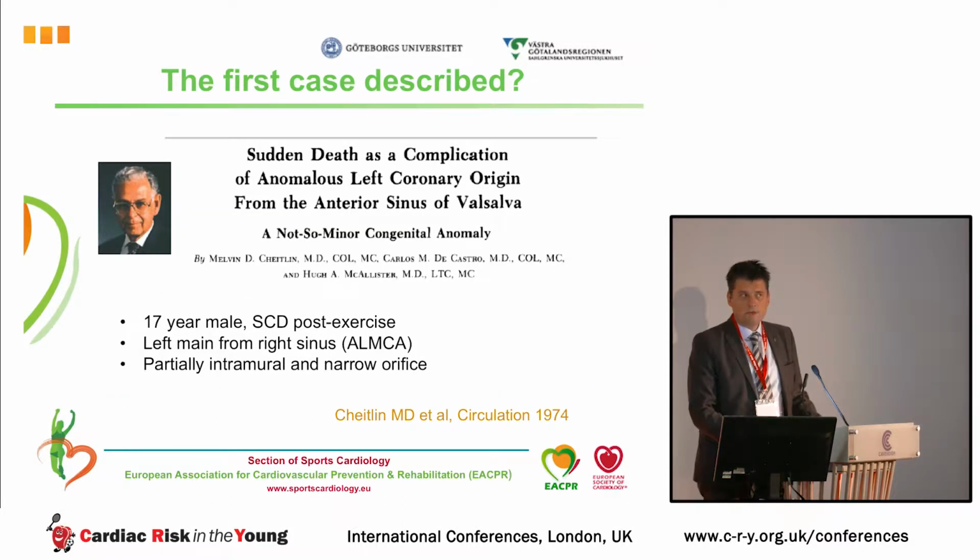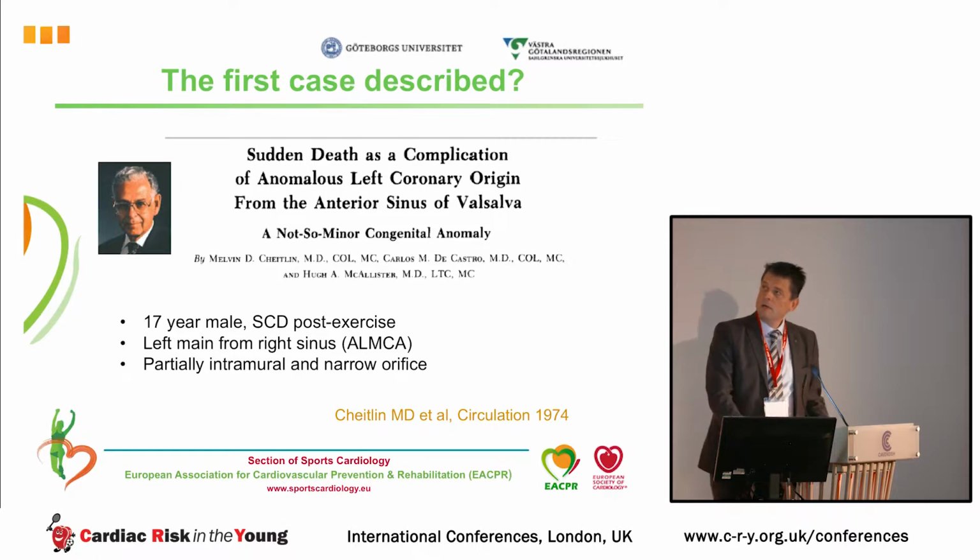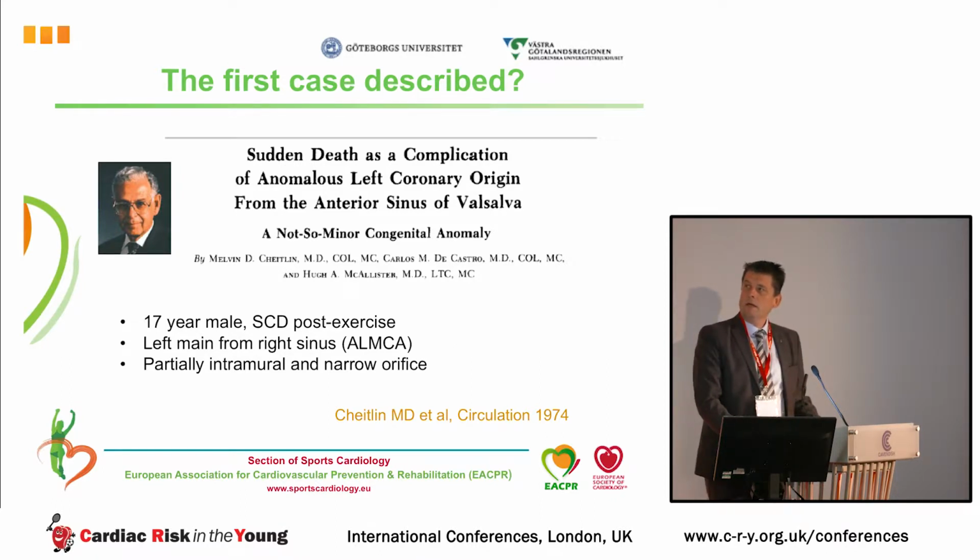Coronary anomaly was first described as being associated with sudden cardiac death in the 70s by Dr. Scheitlin, who described a 70-year-old male who had sudden cardiac death post-exercise, and he had an anomalous left main coming from the right sinus. It was described in the paper that the course of the vessel was partly intramural and also having a narrow orifice. And this was in the 70s.